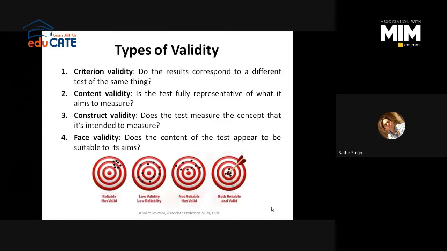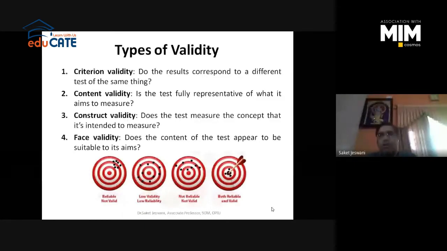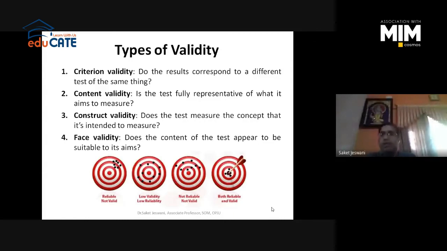So while you're inventing a new type of instrument, you have identified, say, 20 questions to measure a variable. In one questionnaire, you will use 10 questions, and correspondingly you will measure that variable through another 10 questions.